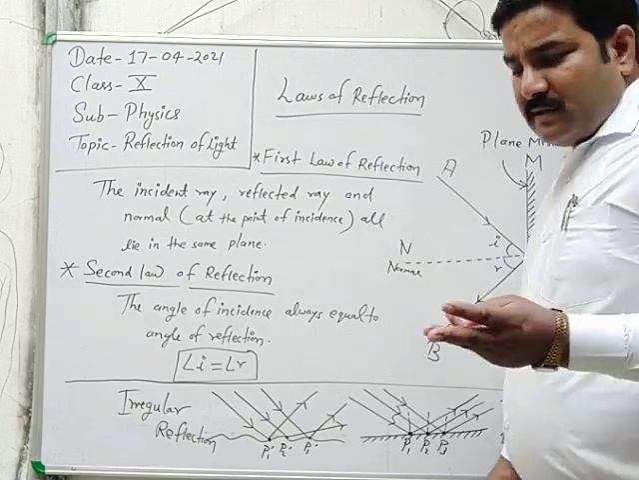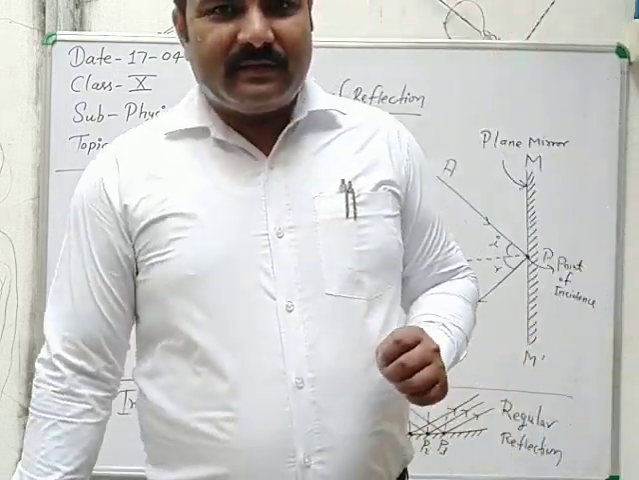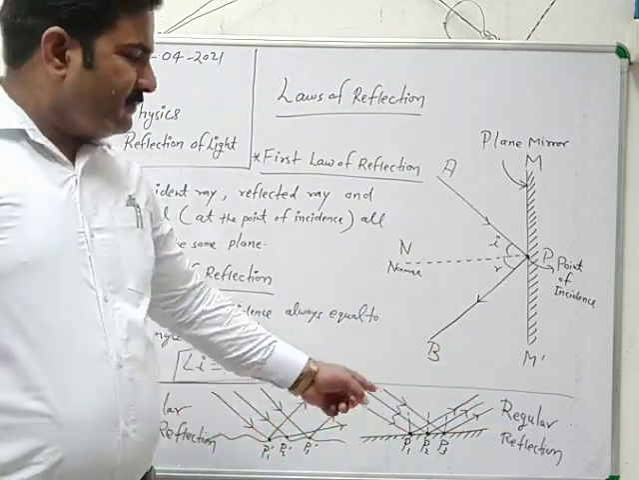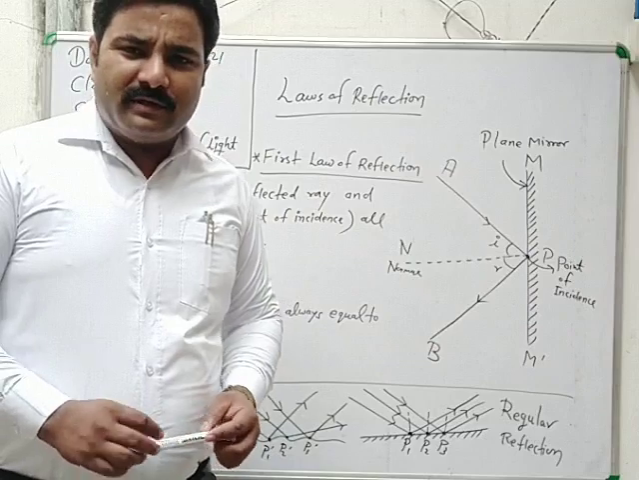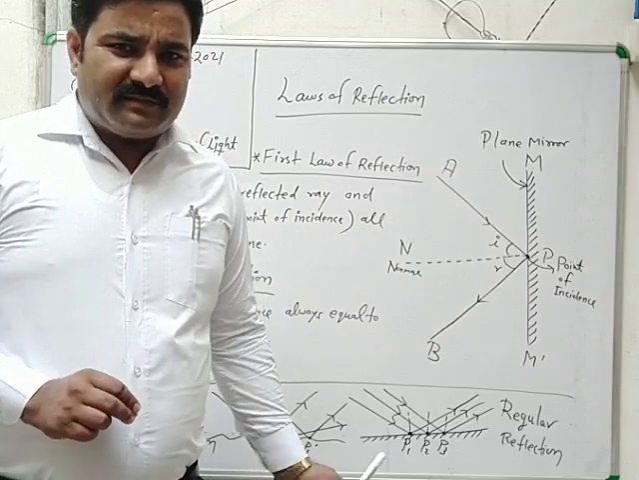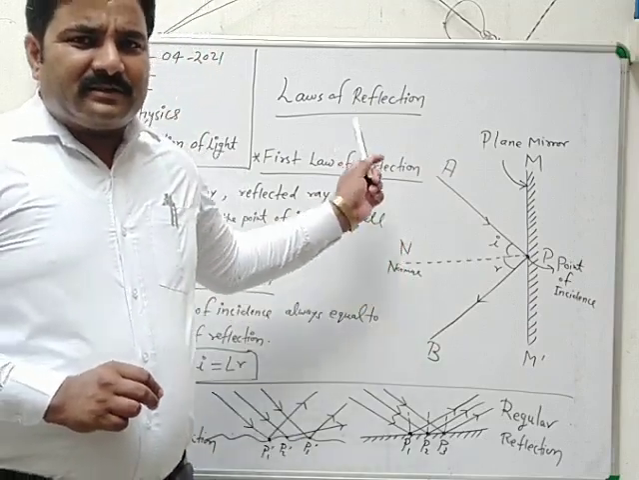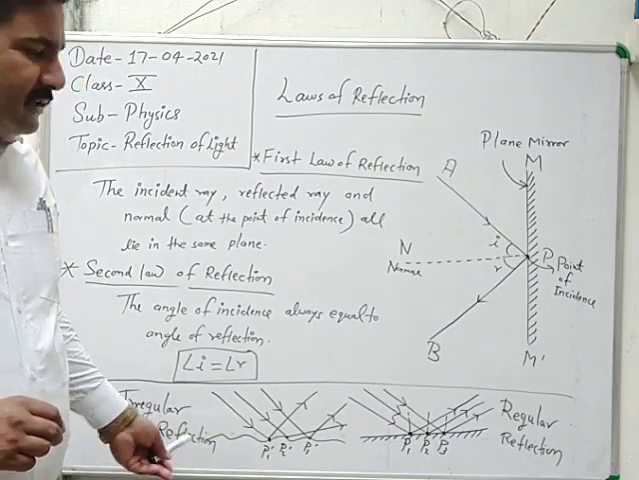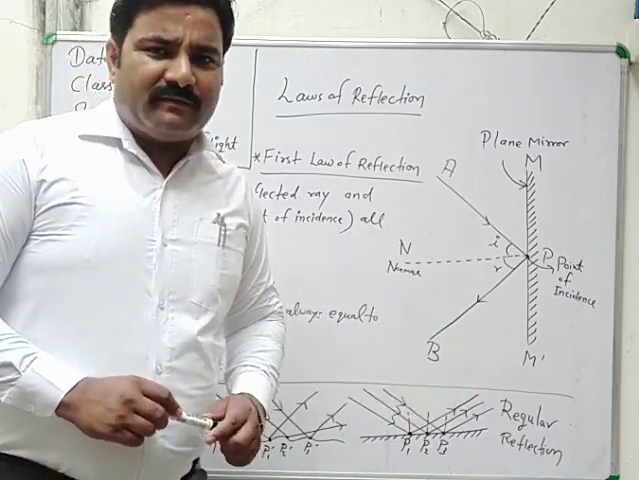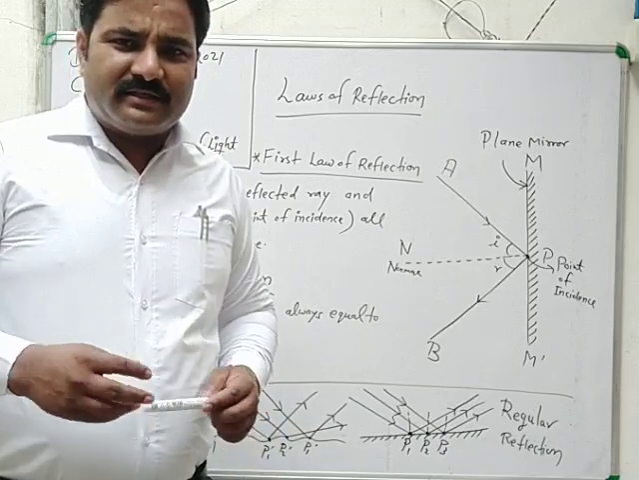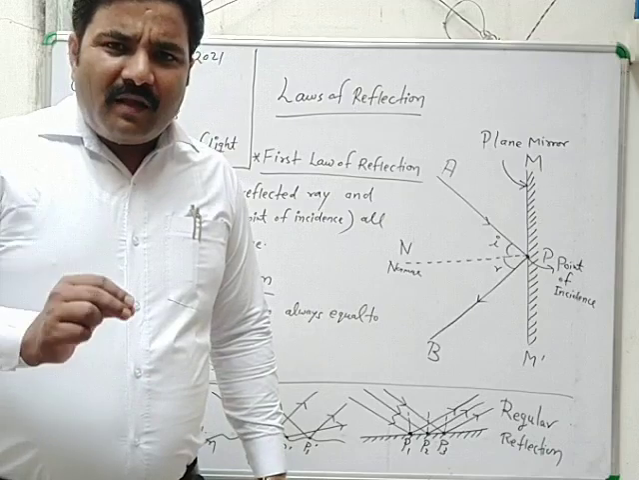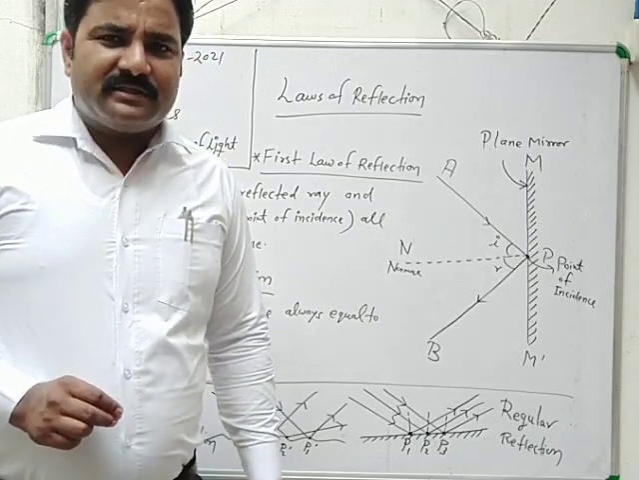So, about the laws of reflection and regular and irregular reflection: this is irregular and this one is regular reflection. You will note down this concept of the laws of reflection and also the concept of regular and irregular reflection. And then in the next lecture we will discuss the concept of objects and images and their types. Clear?